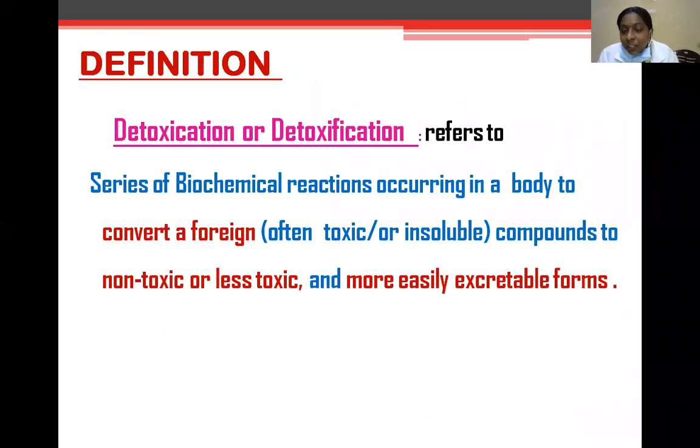Definition. The word detoxification means a series of biochemical reactions which convert foreign toxic compounds into non-toxic or less toxic and more easily excretable forms. A series of biochemical reactions occur in your body to convert foreign toxic or insoluble compounds to non-toxic or less toxic and more easily excretable forms.